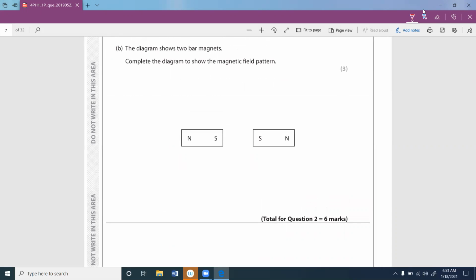The diagram shows a bar magnet, complete the shape. You can understand that these ones are repelling each other, because like poles of a magnet repel each other, and magnetic field lines come from the North Pole and travel to the South Pole. So initially you can see this is a repulsion. Therefore you can just mark like this.